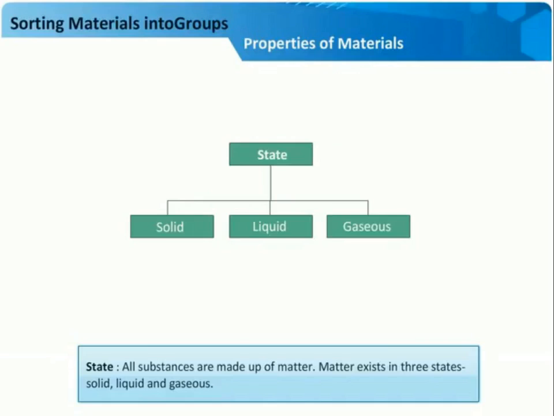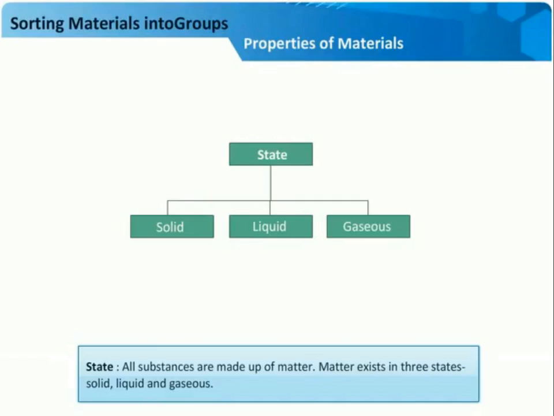So the air you breathe is a matter, but it is in a gaseous form. The fruit you eat is also a matter, and the water you drink is also a matter, but it is in a liquid form. The plate you hold in your hand is also a matter, but it is in a solid form, solid state. So these are the 3 states of matter: solid, liquid or gases. Now students, study and see this chart that state of matter is divided into 3: solid, liquid, gases.